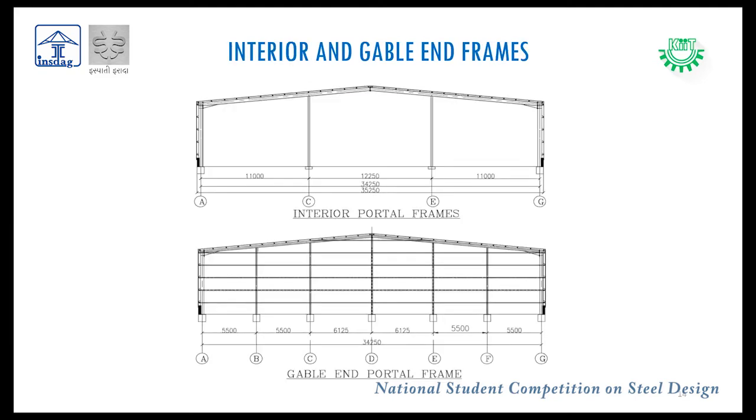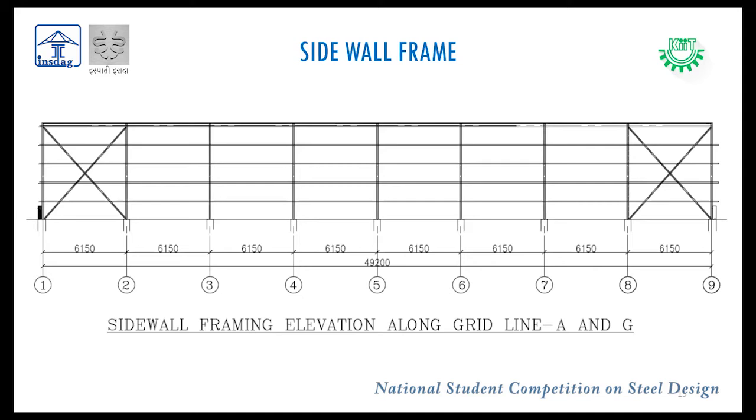This is the interior portal frame. We have used fixed supports for the exterior columns and pinned supports for the interior columns. This is the sidewall framing elevation.